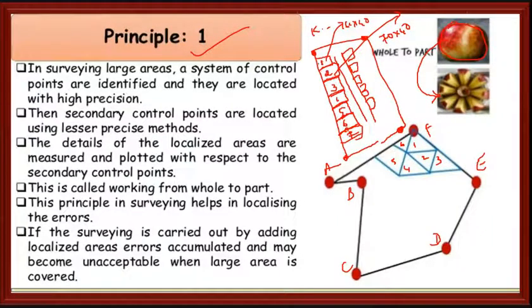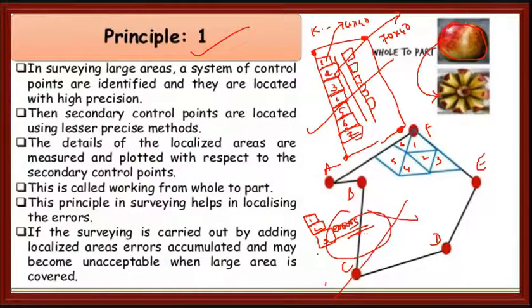If you go in a reverse process, first I will do the survey of plot number 1, then I will go for number 2, then I will go for number 3. If you go on doing like this, errors will increase. Error will increase, so we should not do like this. What we should do, we should work from whole to the part.